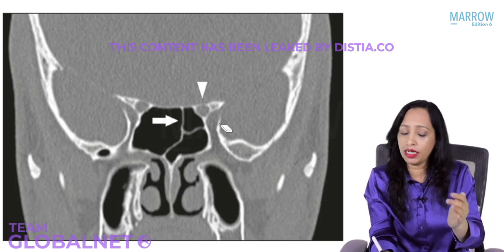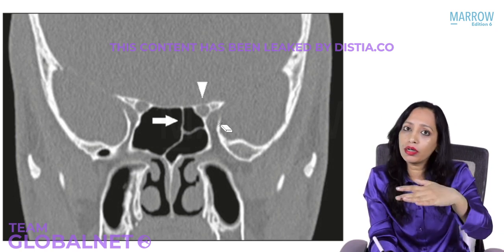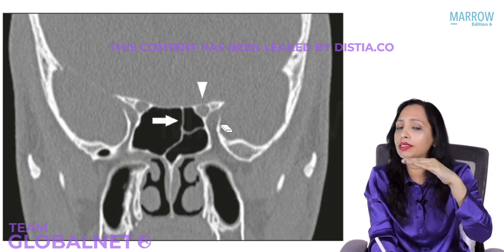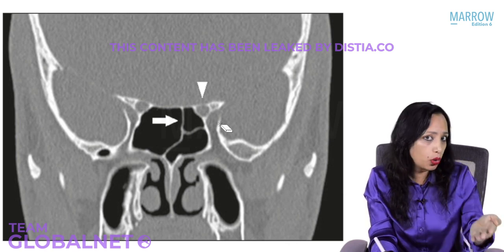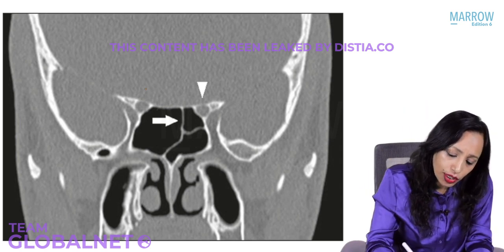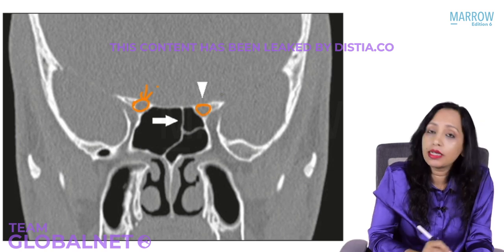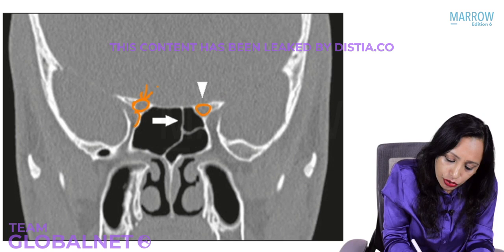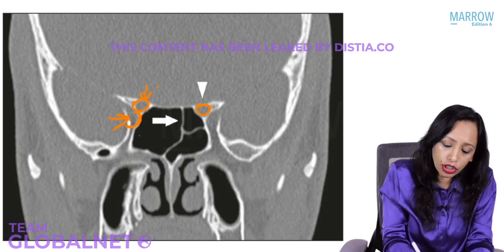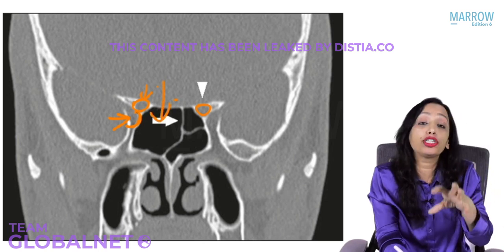Inside the sphenoid sinus, the horizontal septa will be the one that separates the sphenoid sinus from the Onodi cell. Now, normally, can you identify this structure here on both the sides? Yes, this is the optic nerve. Laterally, this area is the internal carotid. So this side is normal. We can see that these structures are in relation to the sphenoid sinus.